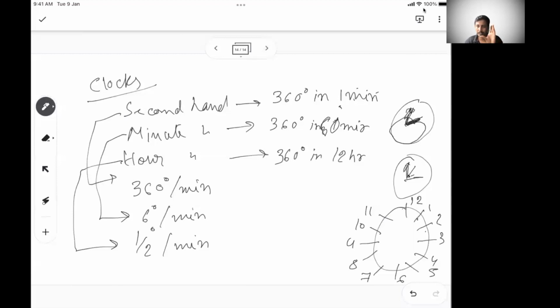Let's say at 3 o'clock the angle is 90 degree. Again, when will the angle become 90 degree? The angle will become 90 degree when the minute hand and hour hand will again have a difference of 90 degree. So if it is starting now, when will it again have a 90-degree difference?